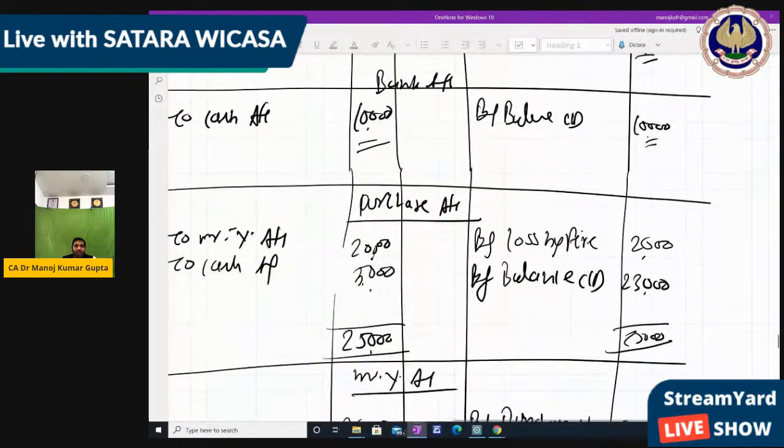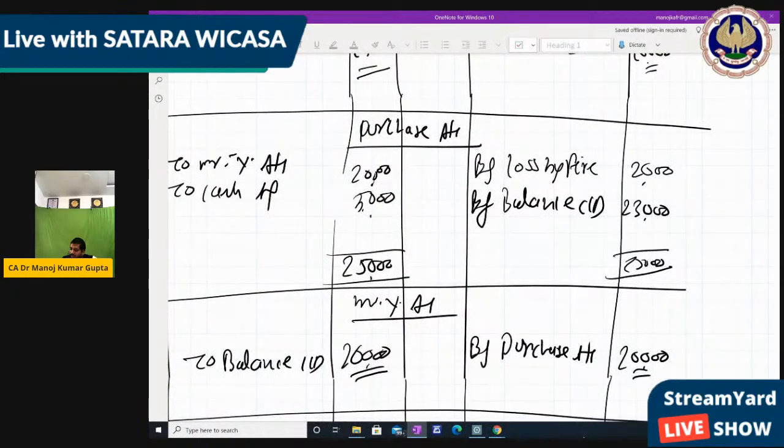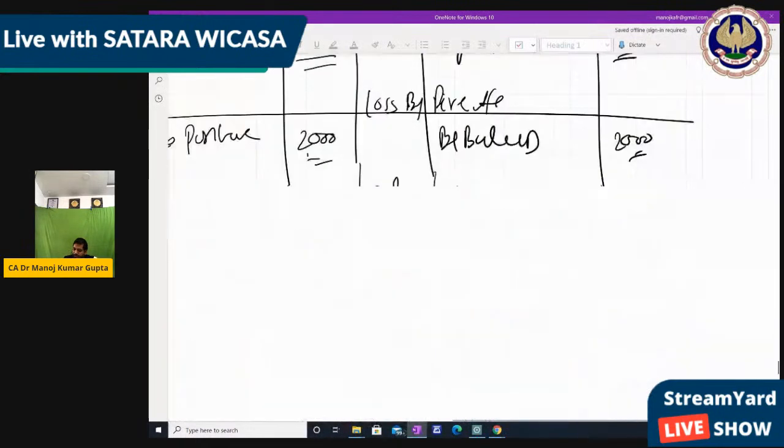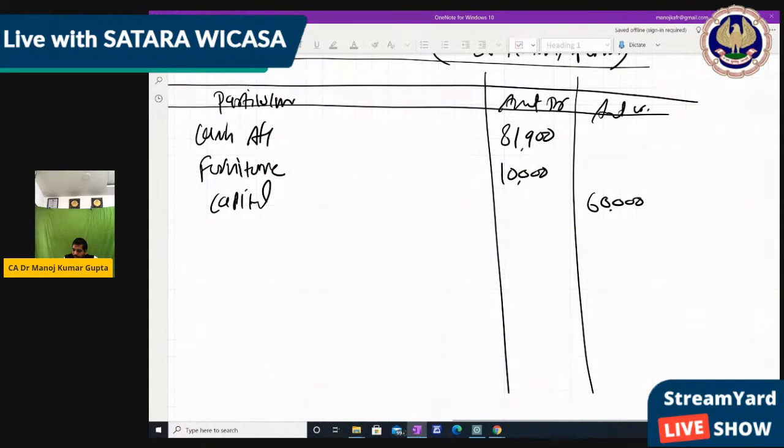Now bank account. Bank account also has a debit balance. Purchase account also has a debit balance, that is 23,000. So I write bank account, 10,000.